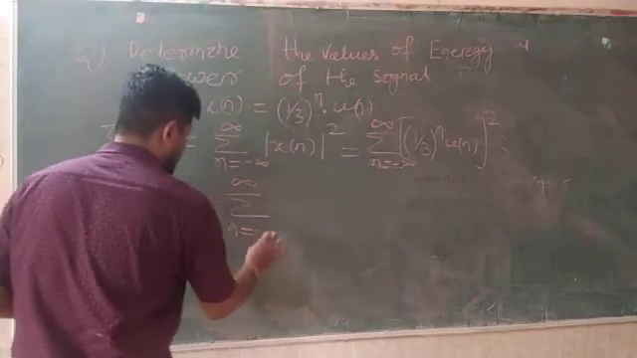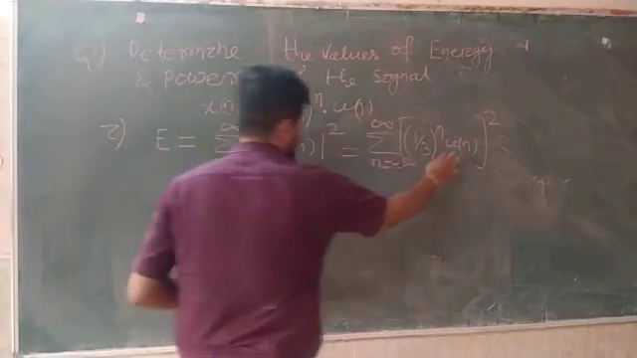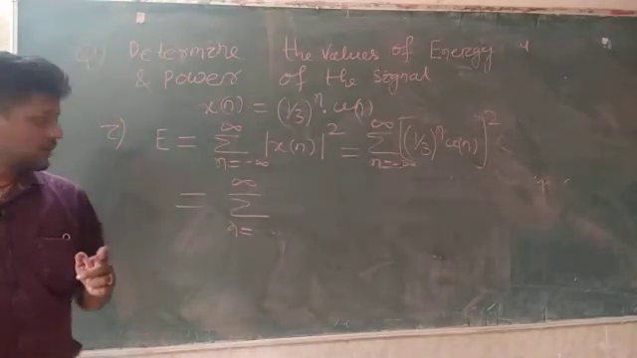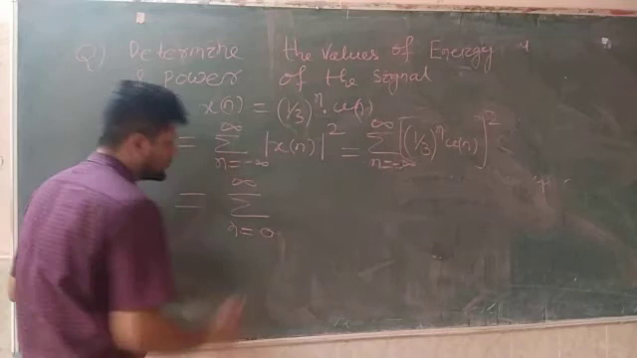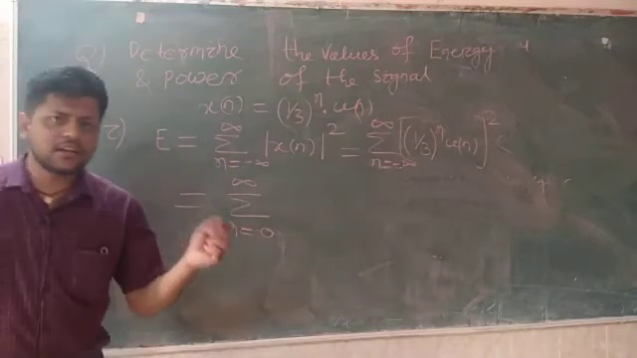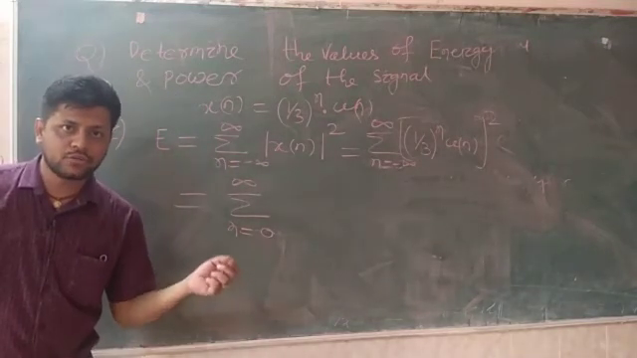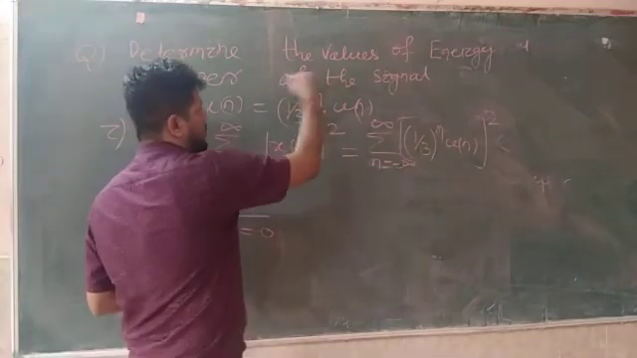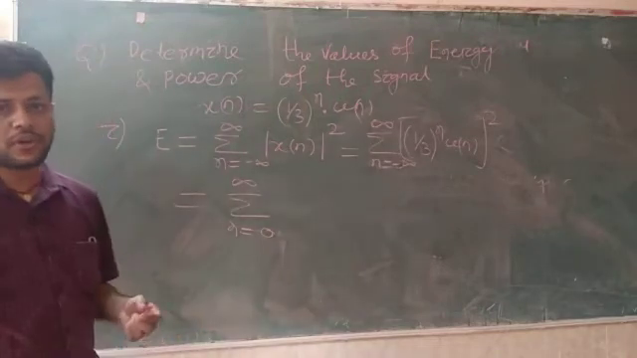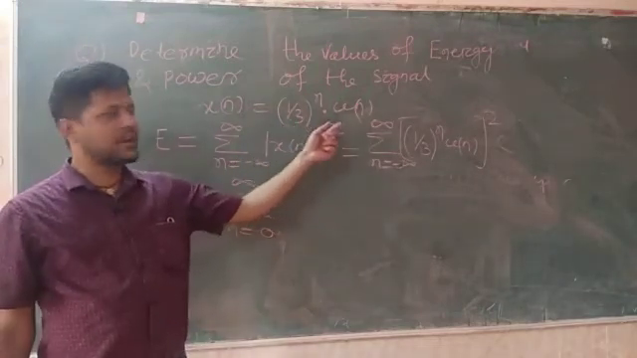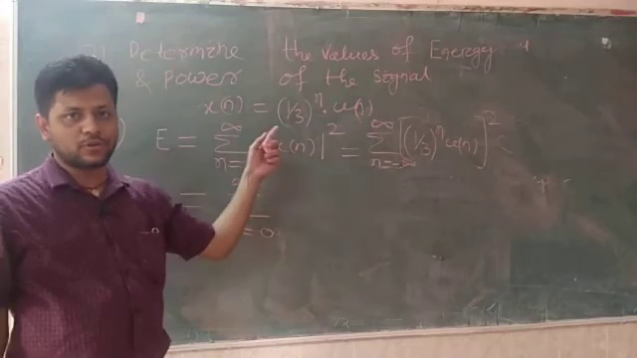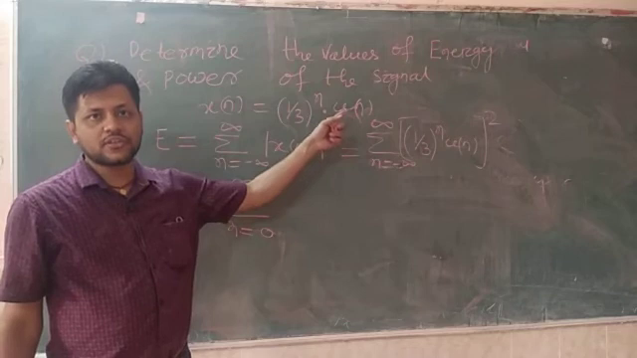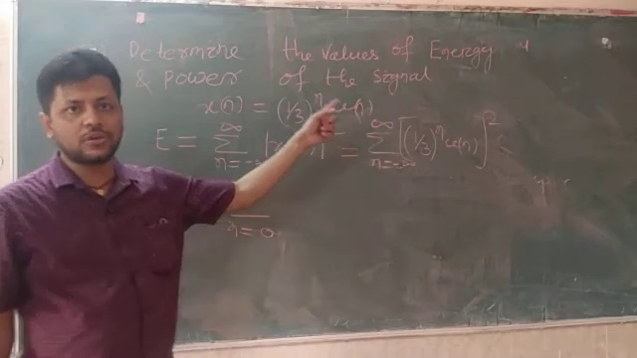Because this signal is multiplied with u[n], and u[n] exists only when n is greater than or equal to 0, this limit now changes from 0 to infinity. When n is negative, that means -1, -2, -3, at that time u[n] becomes 0, and if u[n] is 0, this product becomes 0. So the moment you see (1/3)^n u[n], you have to take the limit from 0 to infinity. Why? Because u[n] has value 1 only when n is greater than or equal to 0.